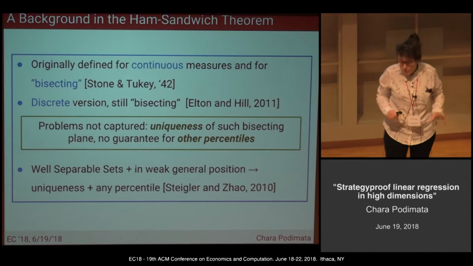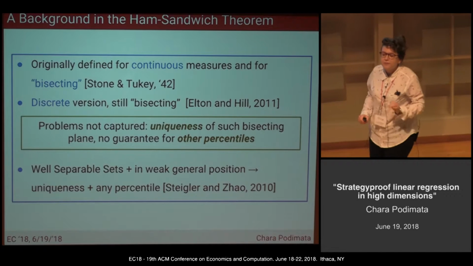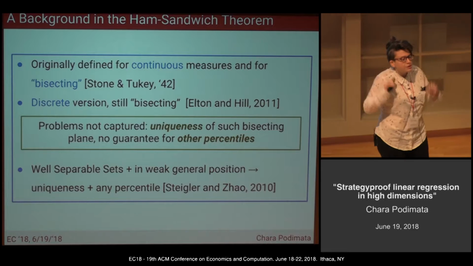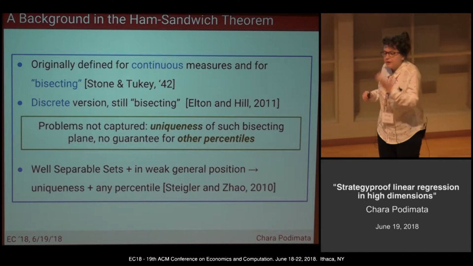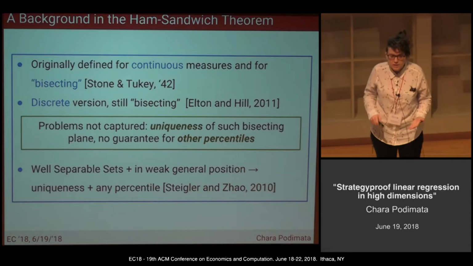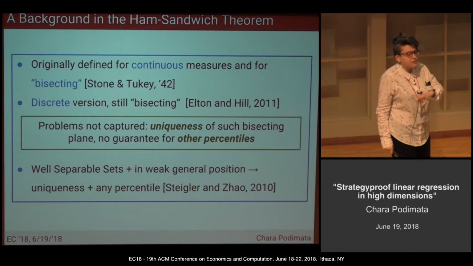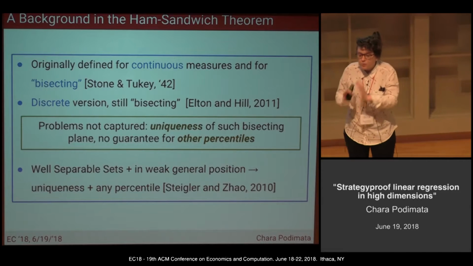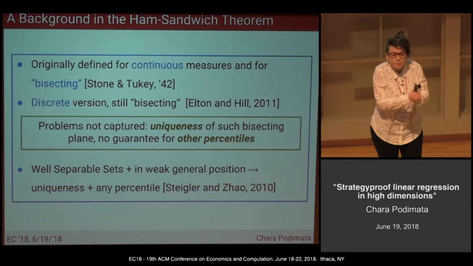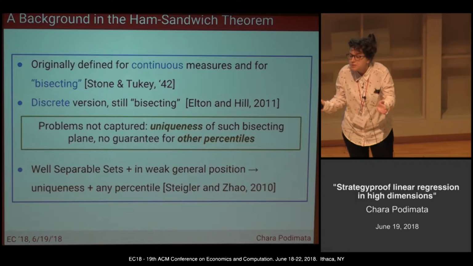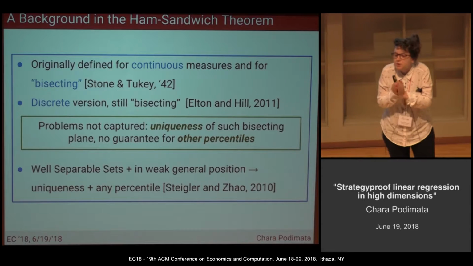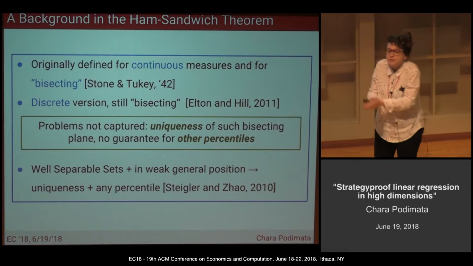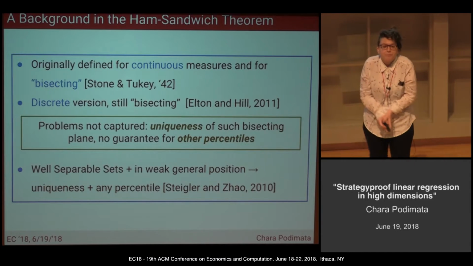So we should capture other percentiles apart from the bisecting hyperplane. And Steikler and Dow in 2010 came very close to what we would like to have. They defined some good separability conditions that guaranteed that they could have uniqueness and also hyperplanes that dissect any percentile, essentially. And again, observe right now that this still is a problem almost purely stats. I haven't even considered my game theoretic desiderata right now. I'm just trying to generalize a statistics mechanism, a statistics estimator.